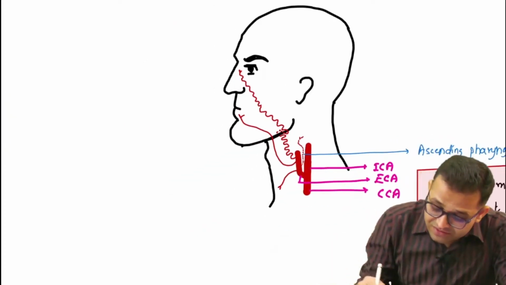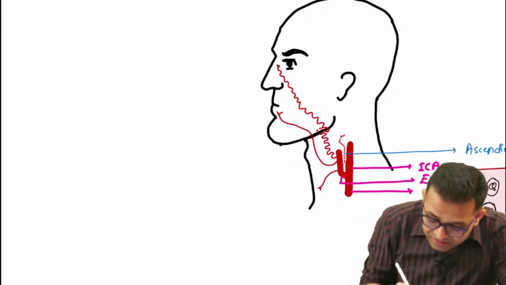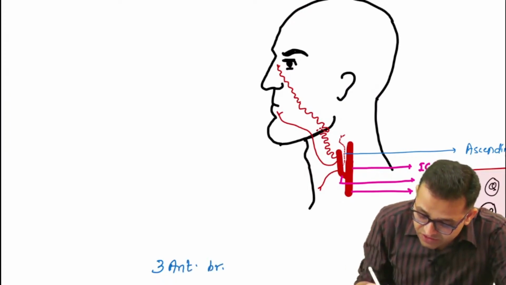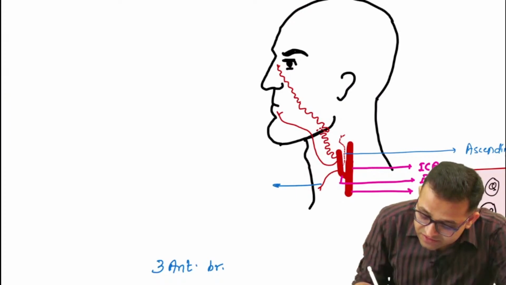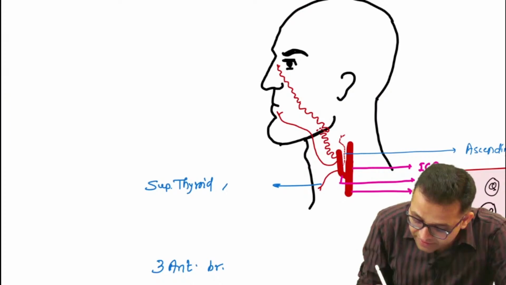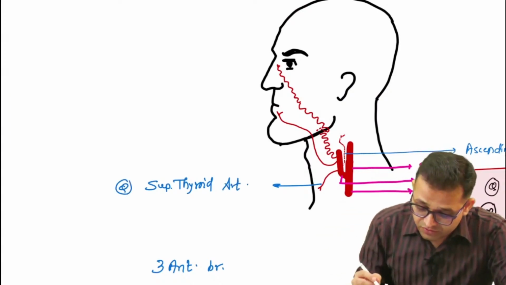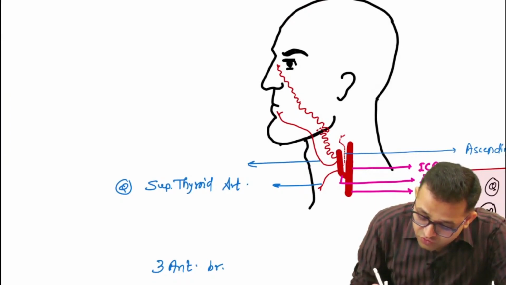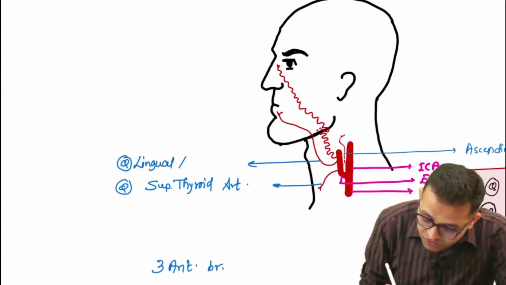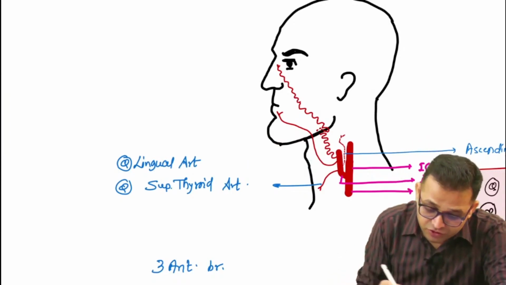So what are these? Our 3 anterior branches. Try to understand, sir. These are our 3 anterior branches. Okay, so what are the 3 anterior branches? Sir, this is superior thyroid artery, 1 MCQ. Okay, then the next branch is going towards our tongue, so you will say, sir, lingual artery, MCQ. Remember, the tongue is an important topic.